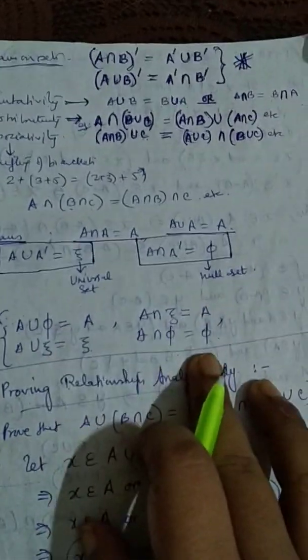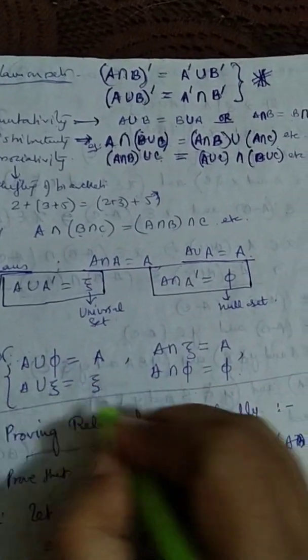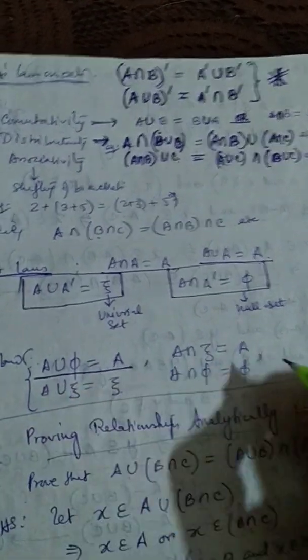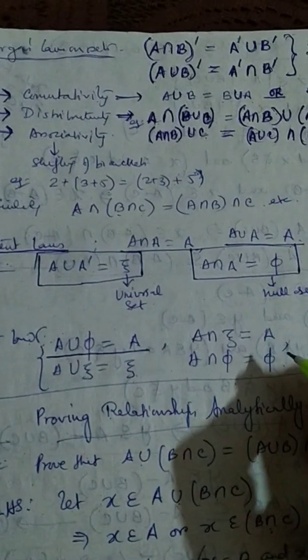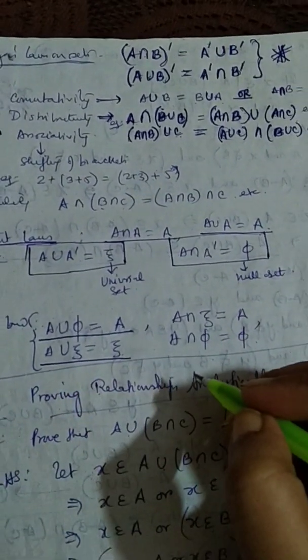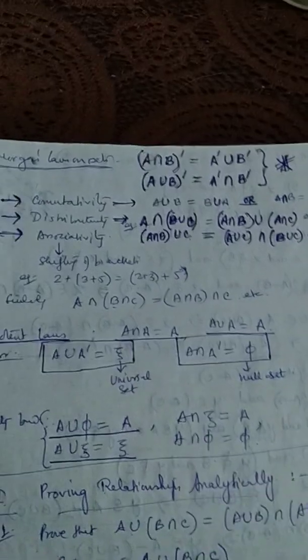Null set I have written over here. Then you have identity laws. What are the identity laws? These are also important. When you are unifying with the null set, it gives the set A itself. Any set, when you're unifying with the universal set, obviously it will become the universal set because this is bigger. Okay, and here this is also bigger. Union means what? Merging the two, so obviously it will be the bigger set.